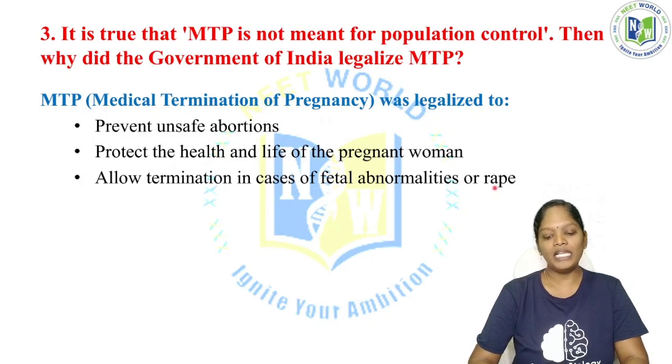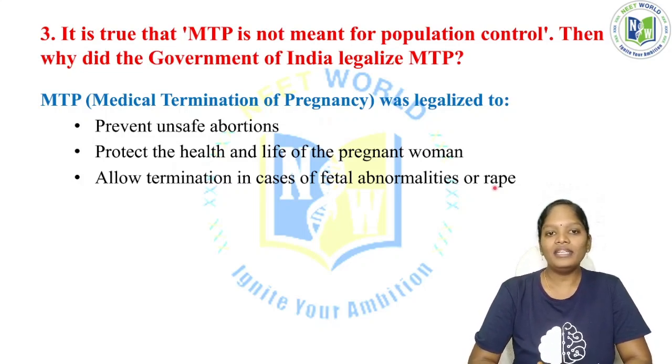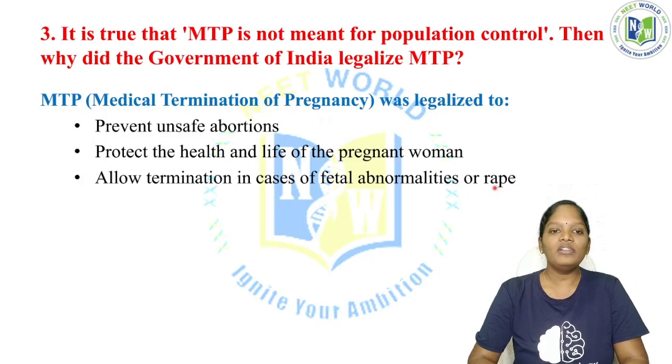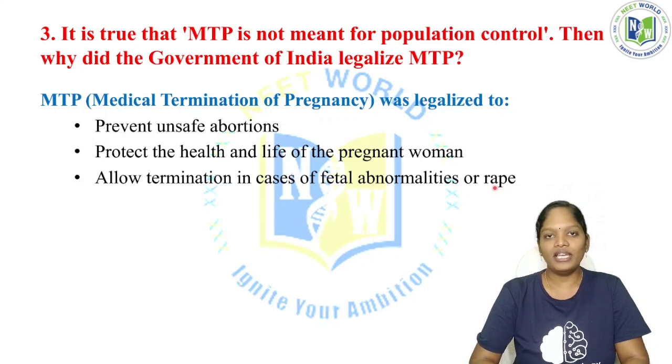Say, for example, a female gets pregnant, and at that time the doctors identify some abnormalities in the fetus, so it will be dangerous for both the mother and the child if the pregnancy continues.